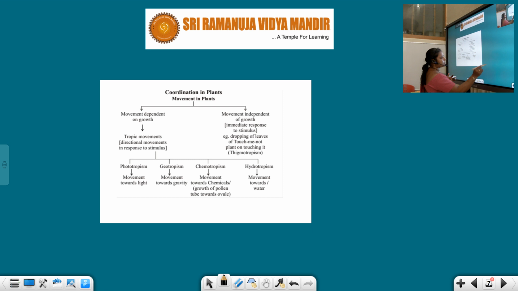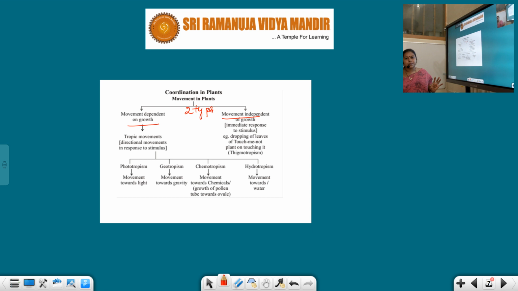In the previous slide I gave the example of the touch-me-not plant. It is completely independent of growth, so it is nowhere related to the growth and development process. Simply when you touch a leaf of the touch-me-not plant, it immediately shows movement. It closes, irrespective of the growth process.